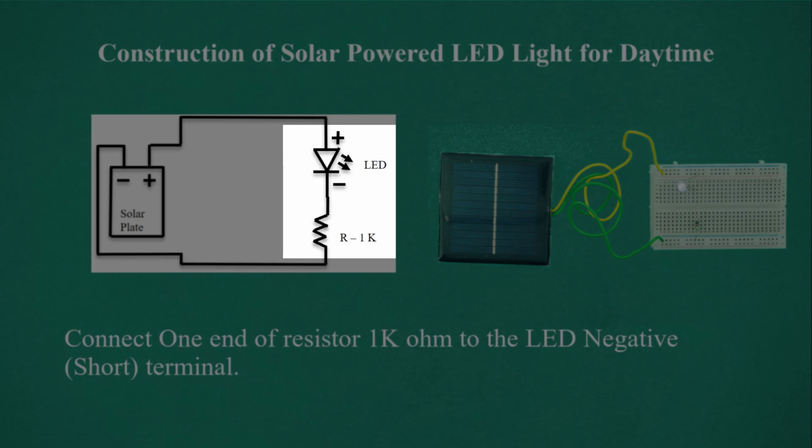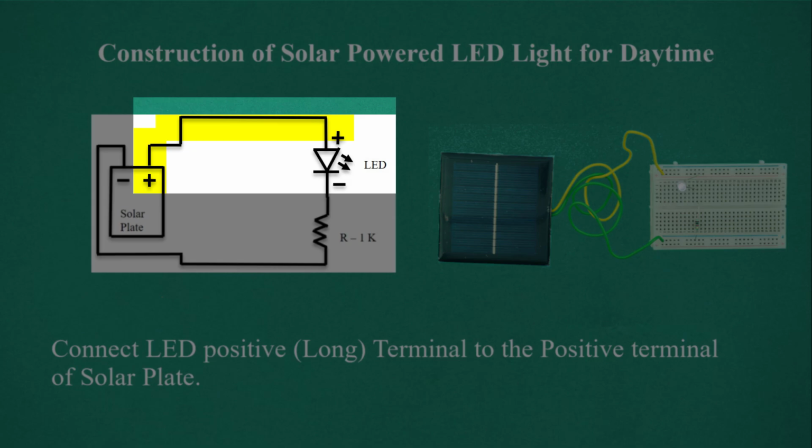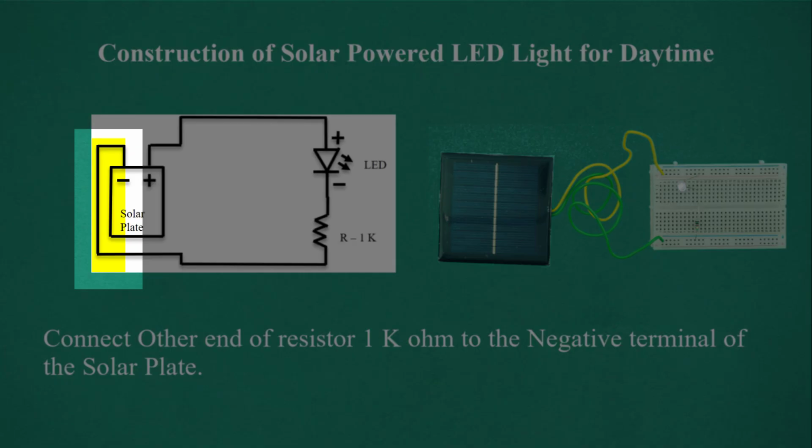Connect one end of the 1000 ohm resistor to the LED negative, short terminal. Connect the LED positive, long terminal, to the positive terminal of the solar plate. Connect the other end of the 1 kilo ohm resistor to the negative terminal of the solar plate.